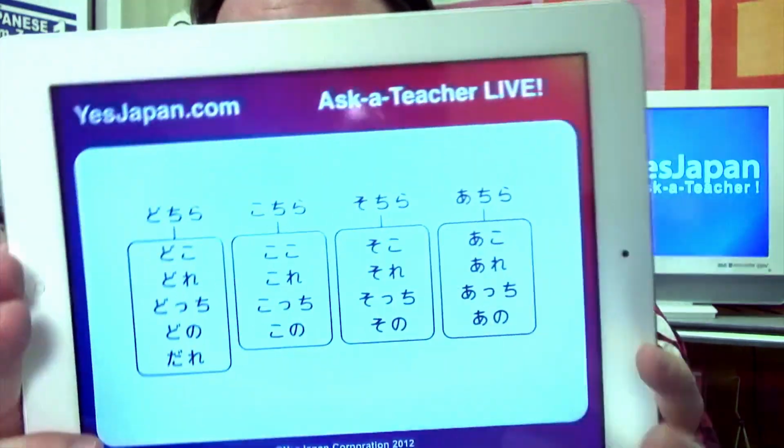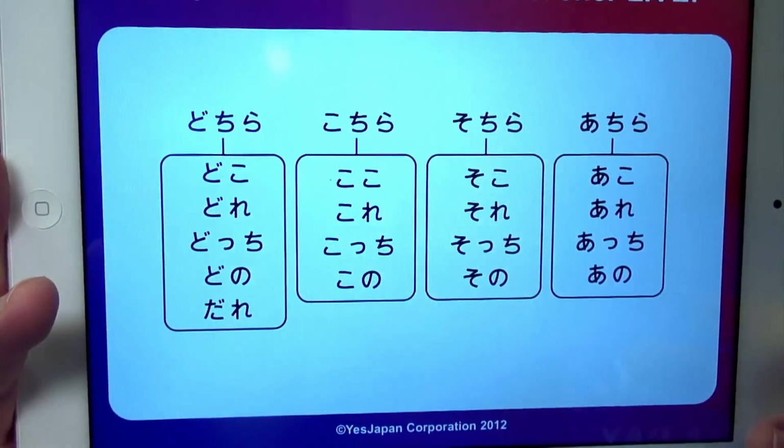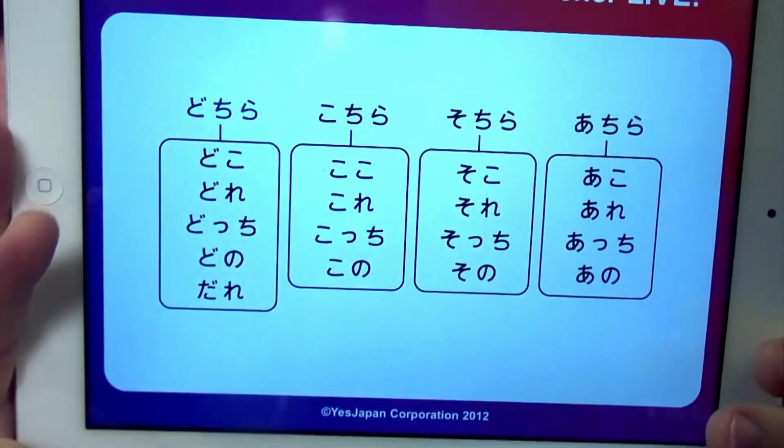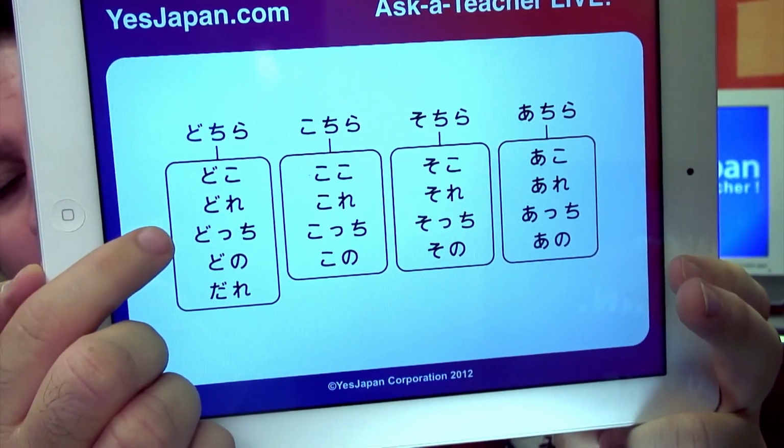But here's where, if that was just the case, it'd be fine. But the dochira word group does so much more. Here's a graphic out of Japanese from Zero Book 4 being released in the beginning of 2013. But look at this. These are all of the things that the dochira, kochira, sochira, achira words cover. And look at this. Not only does it cover dore and dochi, but it also covers doko, which means where. So if I said to you, Anata no kuruma wa dochira desu ka? It could mean, where is your car? It could mean, which one is your car?